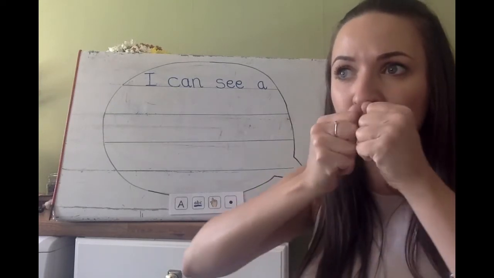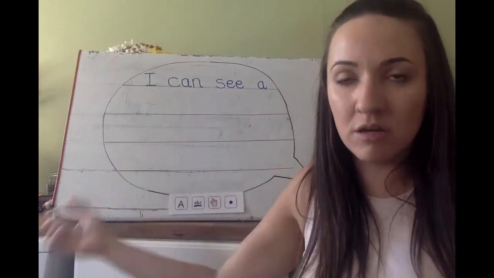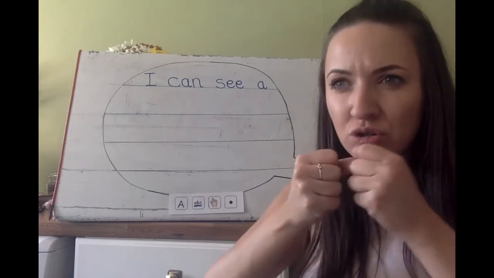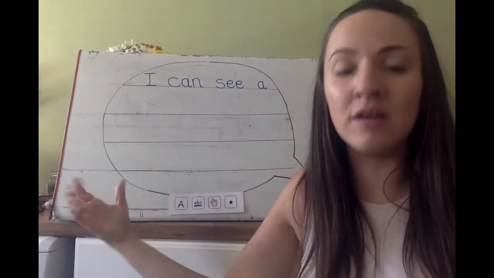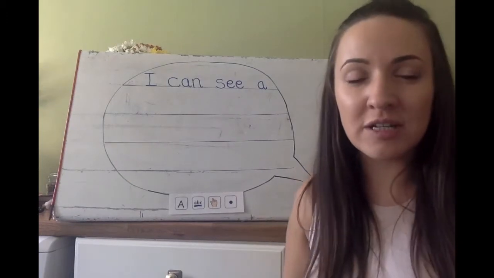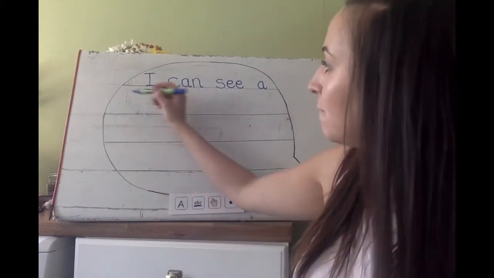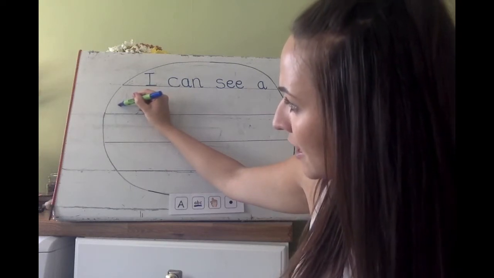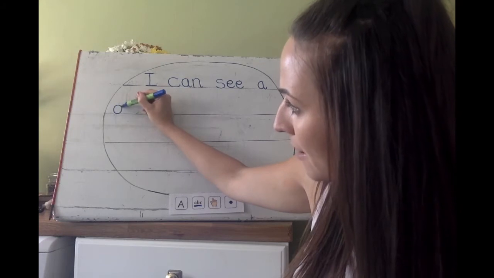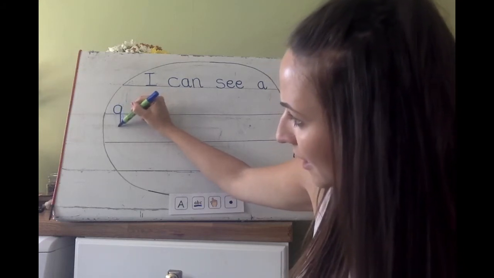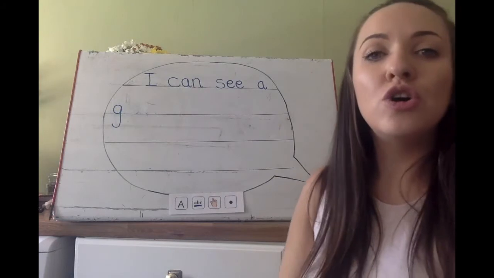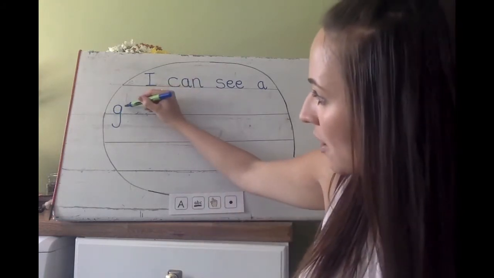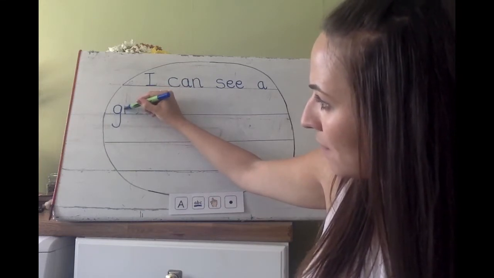Green. Green. Green. That's a bit of a tricky one. Let's do that again. Green. Green. Green. What's the first sound you could hear? G. So it's a descending letter, which means it goes down into the line. Curl around the caterpillar, up, down, descend into the line. G. G. Down the robot, back up and curl around.